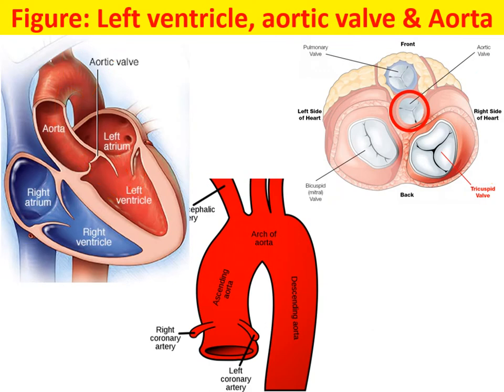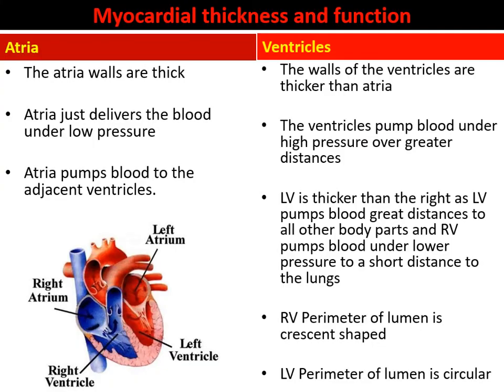Okay, next we'll see the differences between the atria and the ventricles, and also the differences within the ventricles. The atria are the upper part and the ventricles are the lower part. The atria receive blood from different parts of the body, and the ventricles pump the blood into different parts of the body. The main differences: the atria walls are thick, but the walls of the ventricles are thicker.